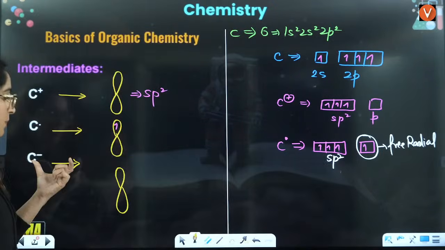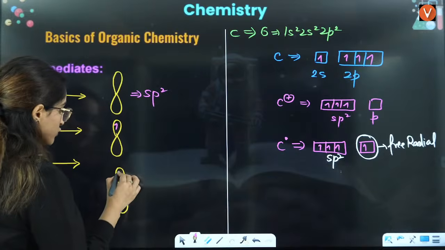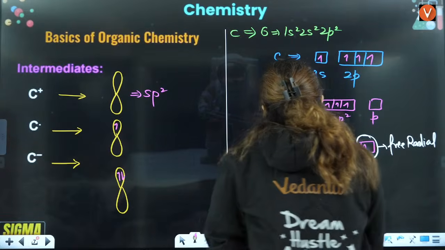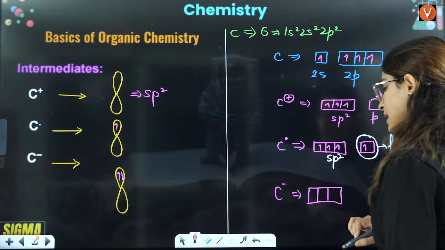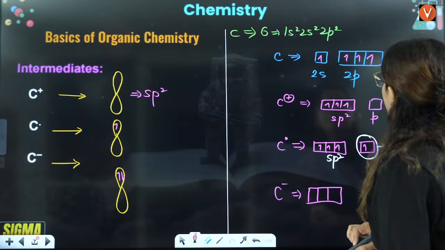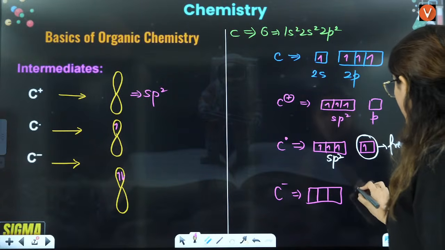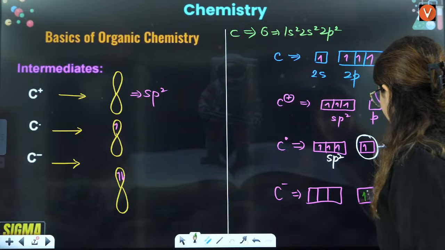Then when you talk about carbanion, in this case you have 2 electrons in this orbital. Here it has gained one more electron. This is the p orbital and here it has gained one more electron.